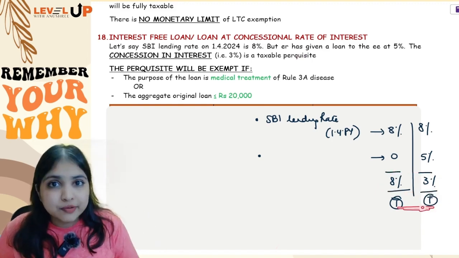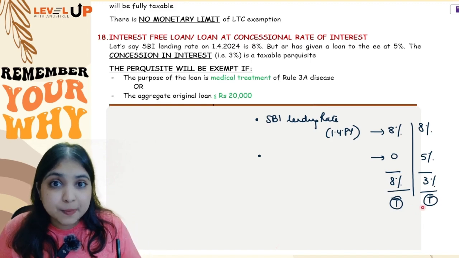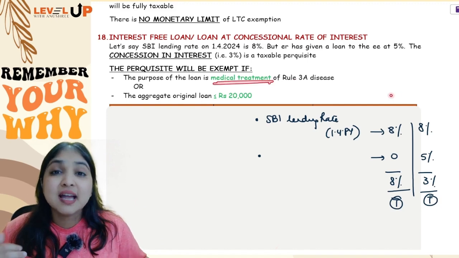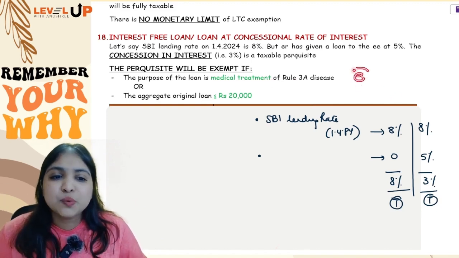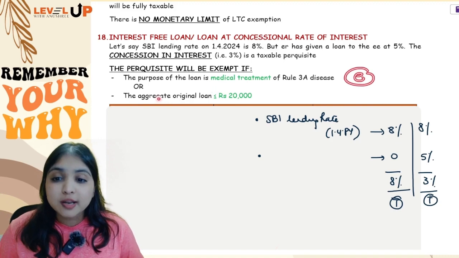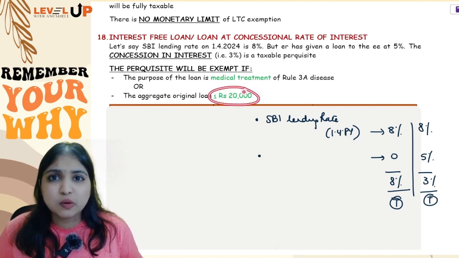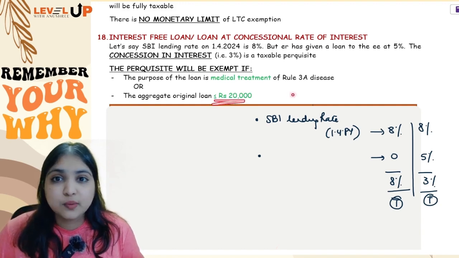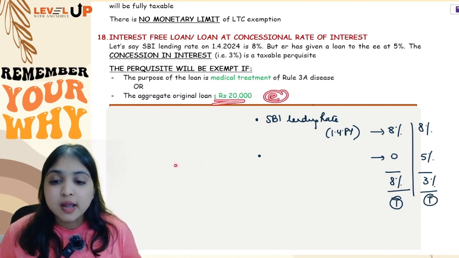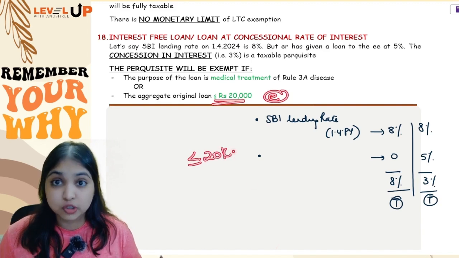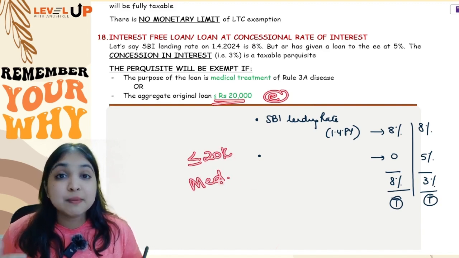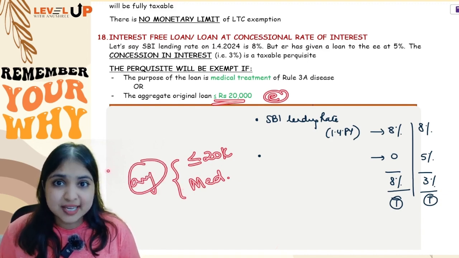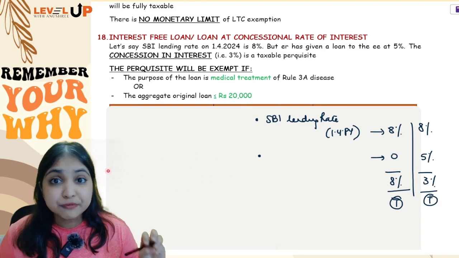Okay, but however, if the purpose of the loan which the employer has given is for medical treatment of Rule 3A disease, I don't care about the amount, the perquisite will be fully exempt. Or if the loan amount is within 20,000, I don't care about why did the employer give the loan. If the loan amount is within 20,000, it will be fully exempt. So if the amount is within 20,000 or if the purpose is medical treatment of Rule 3A disease, if any one out of these 2 situations exists, then the entire perquisite will be fully exempt.